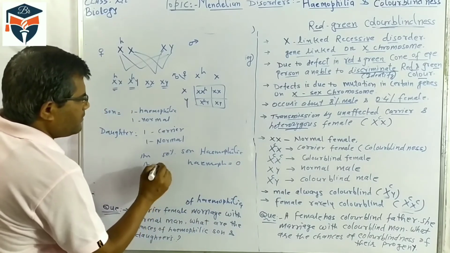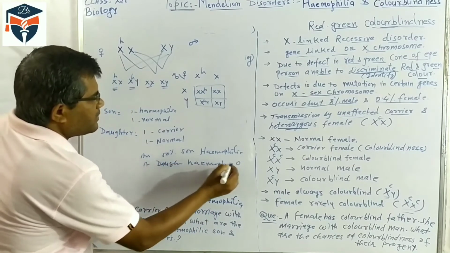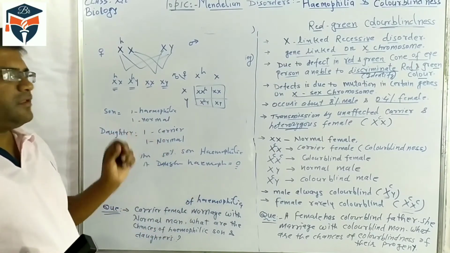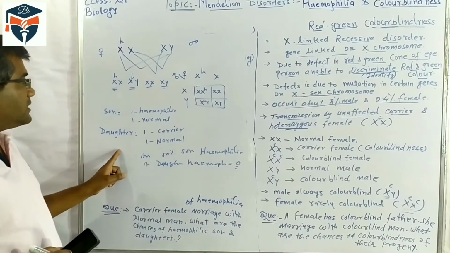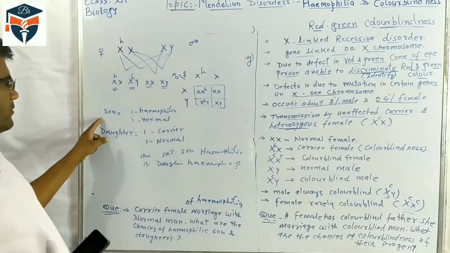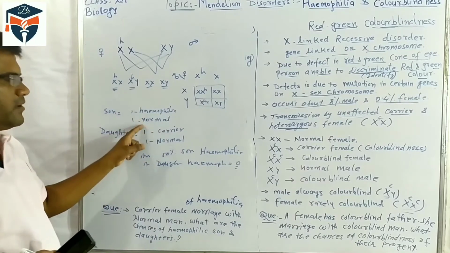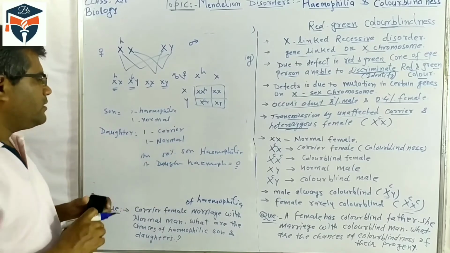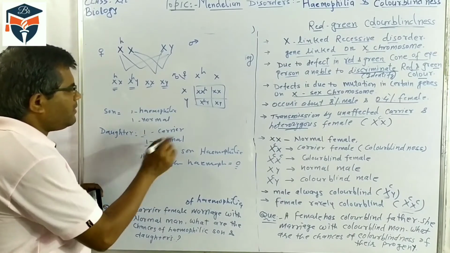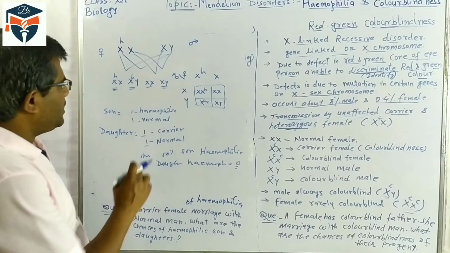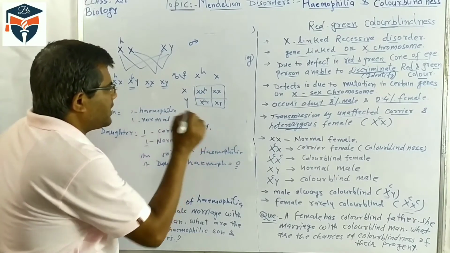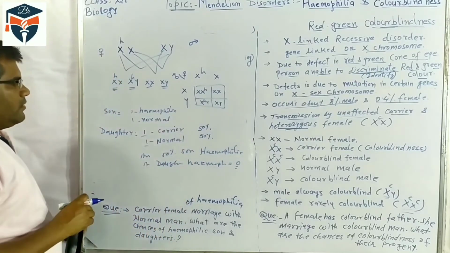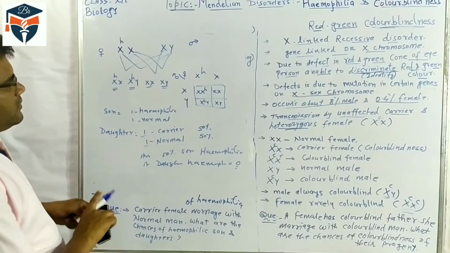Hemophilic daughter, if we are saying, they are 0, because one is a carrier and another is normal. So the answer will be: out of this progeny, 50% of sons will be hemophilic and 50% will be normal, and among daughters there will be no hemophilic daughter, only one carrier and one normal. It means 50% of the daughters will be carriers and 50% of daughters will be normal. So this is the answer to this question.